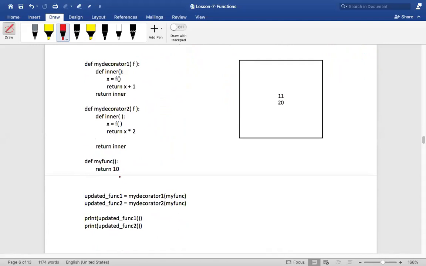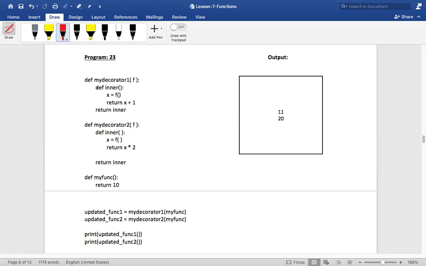Okay, same concept, only I'm just incrementally bringing the changes. Listen to me. Now what is it supposed to return? 10. It is supposed to return 10, isn't it? Now how many decorator functions are there? 2. There are 2 decorator functions. First decorator function, second decorator function.